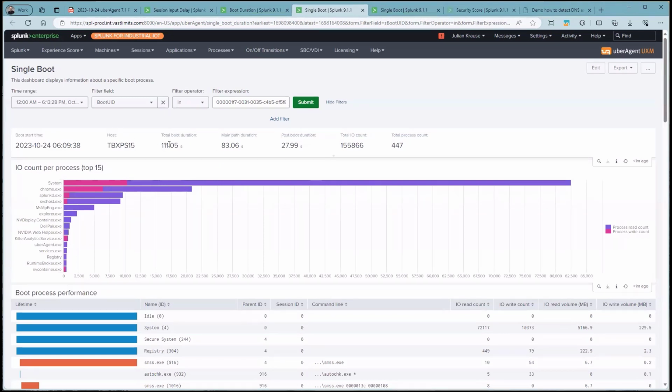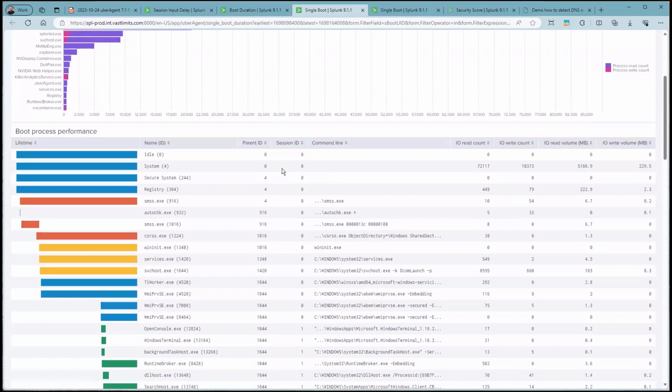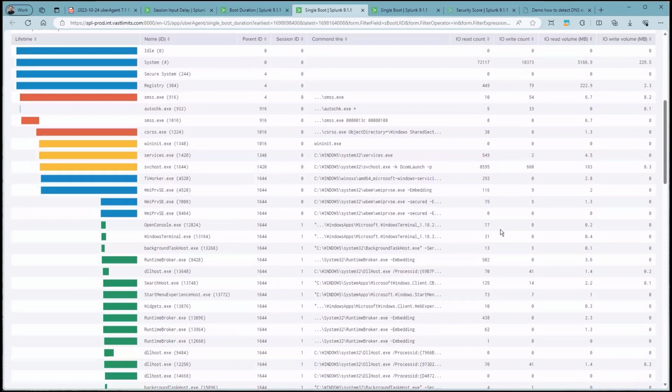Again, some overview values for that specific boot. And underneath, we can see the I/O count per process on a top 15 view for all processes that were active during the boot. And scrolling down, we can see all those processes during the boot with their full command line and their I/O metrics, for example.